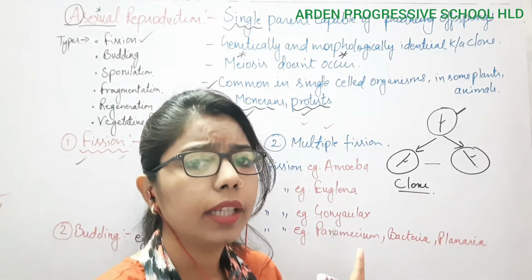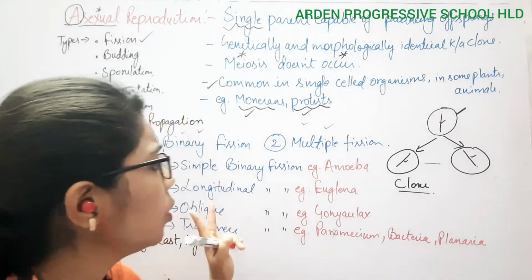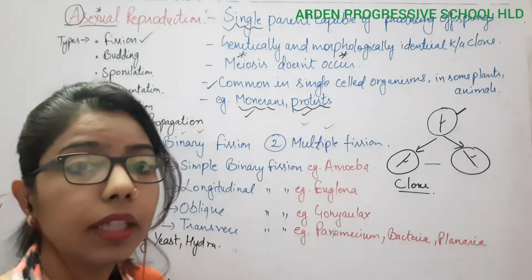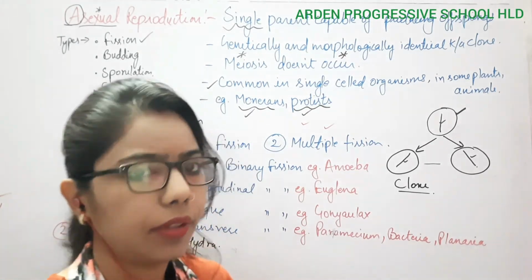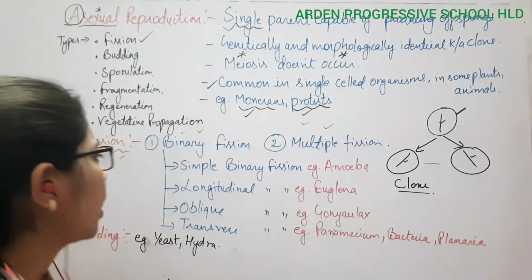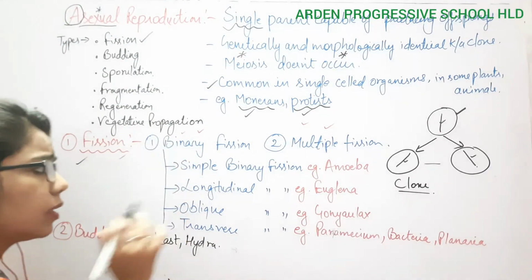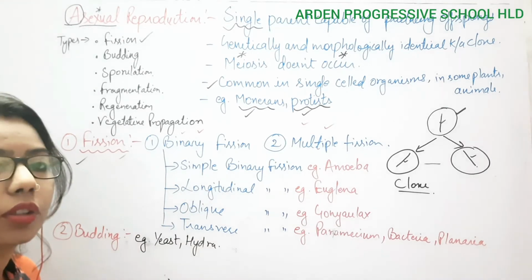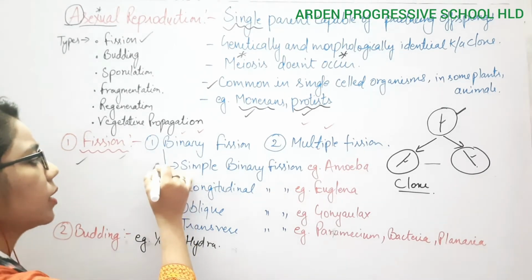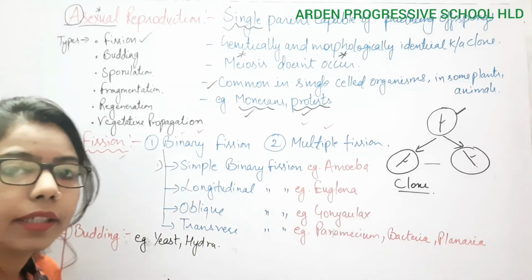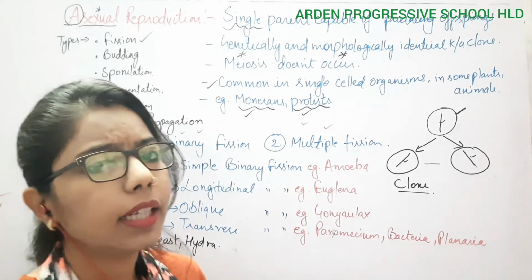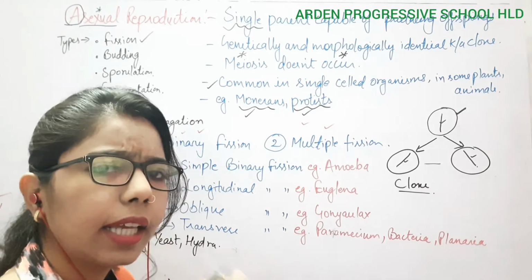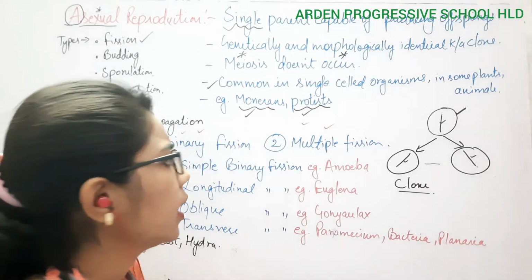When the body gets divided into two parts, and those parts can be the same or somehow different. On the basis of division, we have divided binary fission into four types. The first one is simple binary fission. Simple means that the body directly divides itself into two parts from any plane. An example is amoeba.